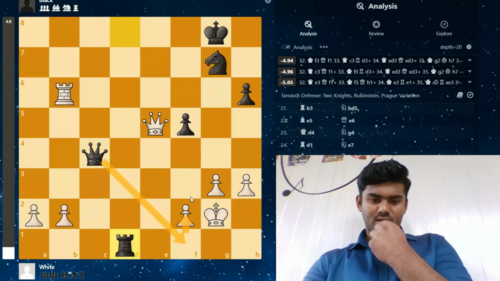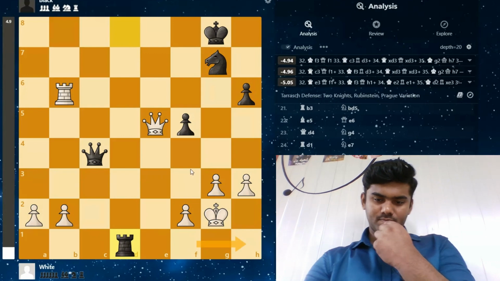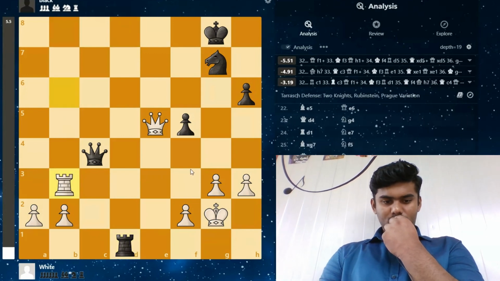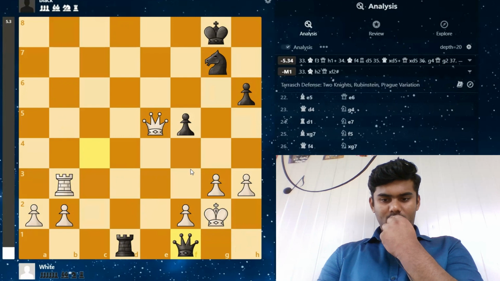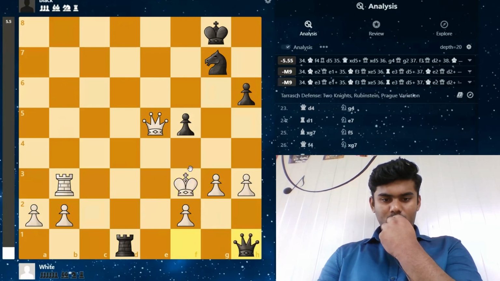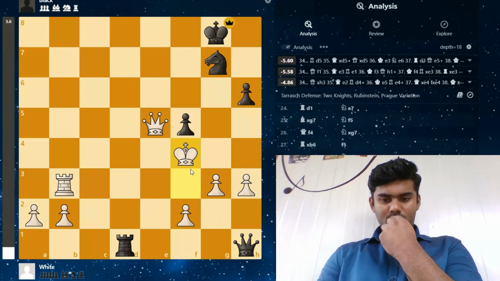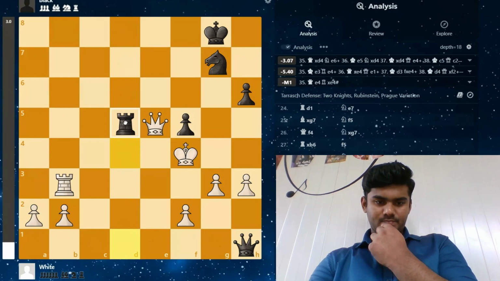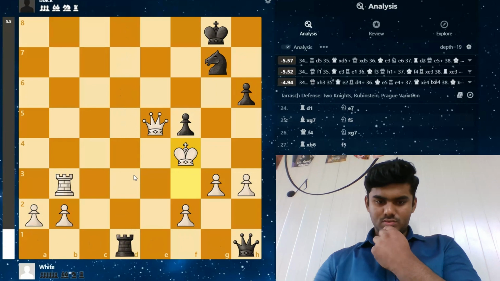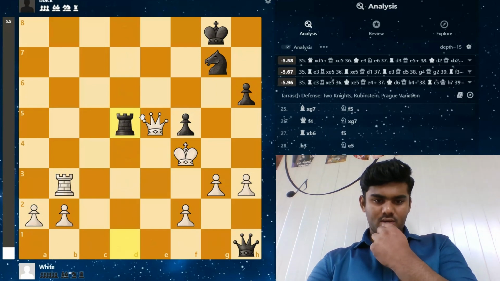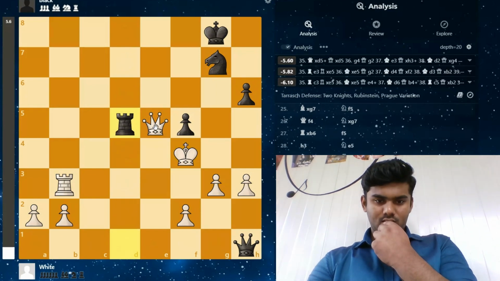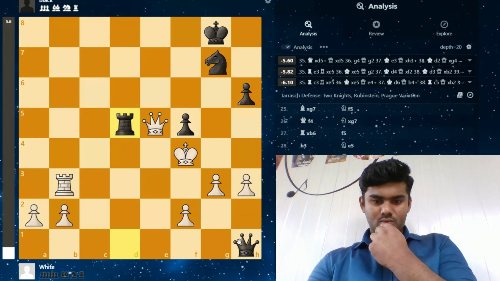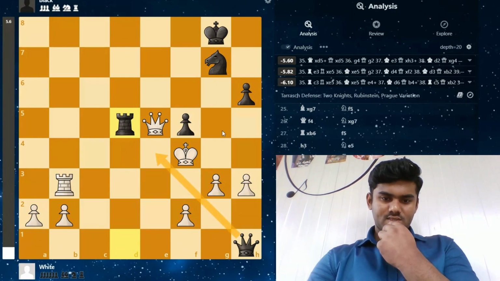which also has a mating net of the queen coming in, and also like queen attacking over there, queen check over there. So rook comes back to b3, queen f1 check, king f3 played, queen h1 check, and king f4 played. And here Gukesh plays the best move, which is rook d5, attacking the queen. And if the queen moves, queen e4 is a checkmate.